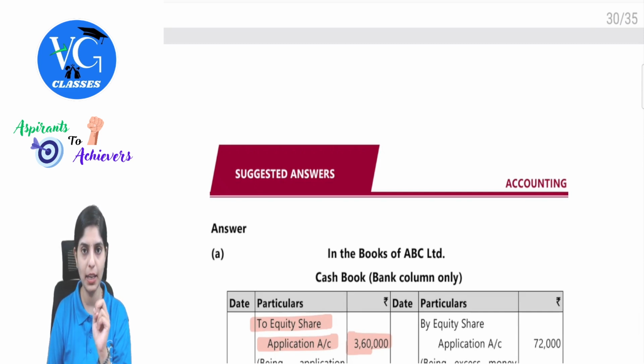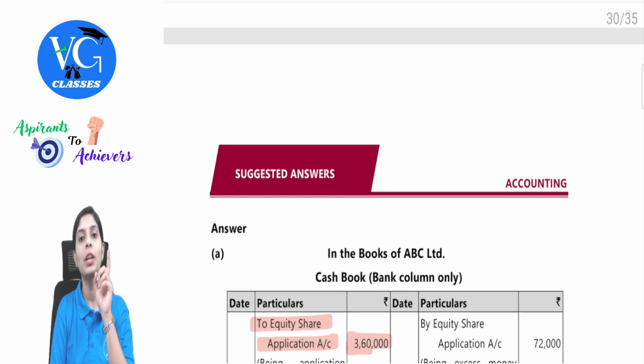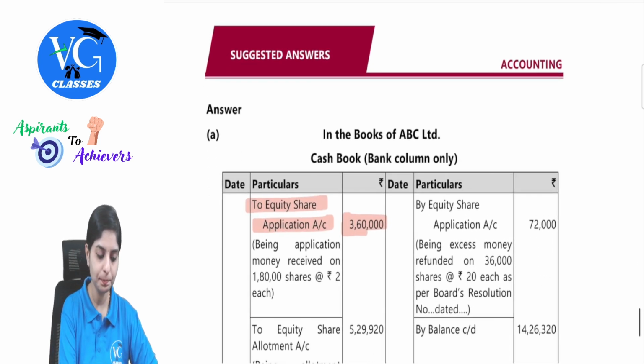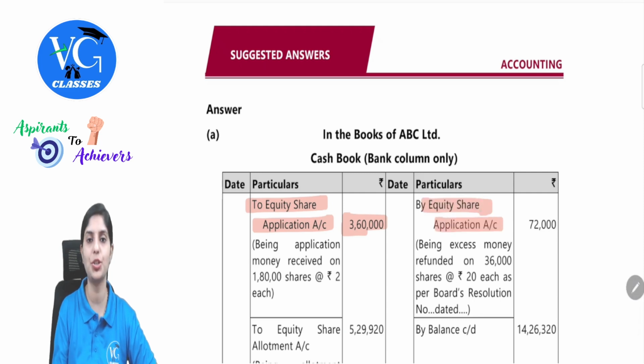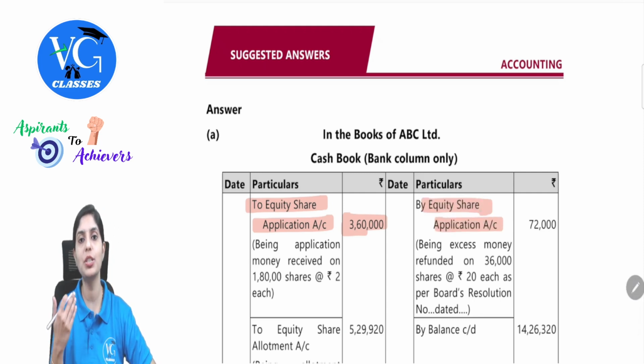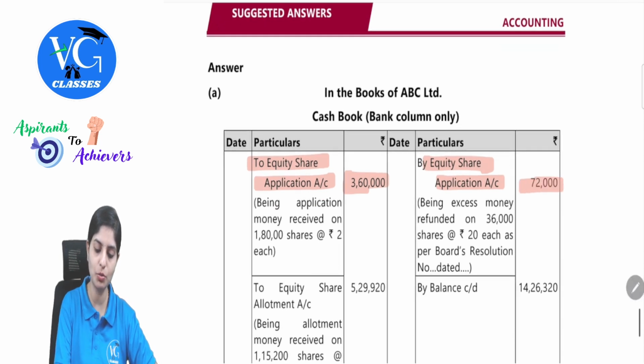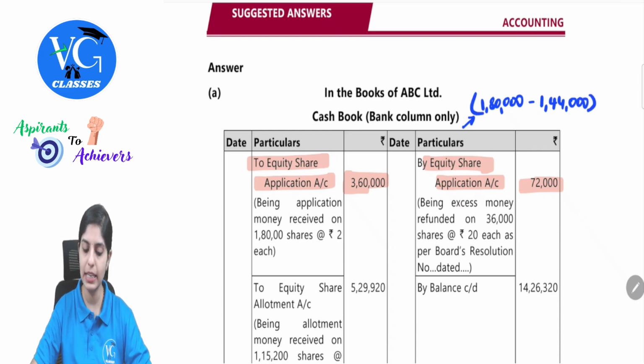2 rupees was the application money. What will be the entry? Equity share application account debit to bank account. So since we are preparing the cash book bank column, by equity share application, number of applications which are being refused is 36,000 at 2 rupees, so that will be 72,000. So how are we getting this 36? 1,80,000, which was the number of applications received, minus 1,44,000 which was allotted. Clear with this? So this entry is done.